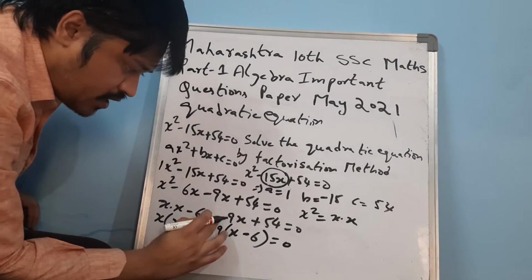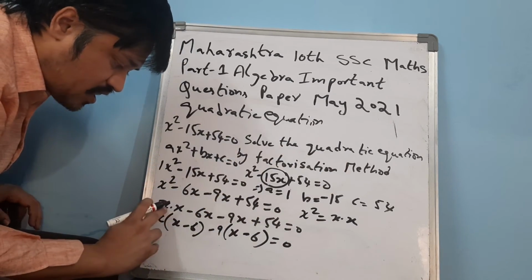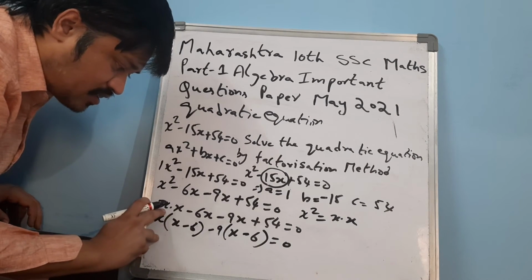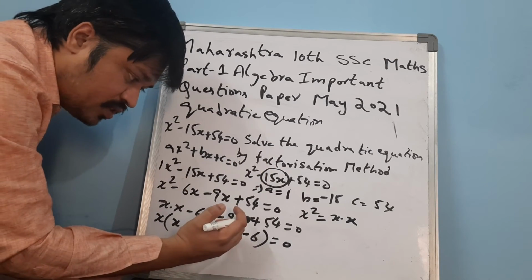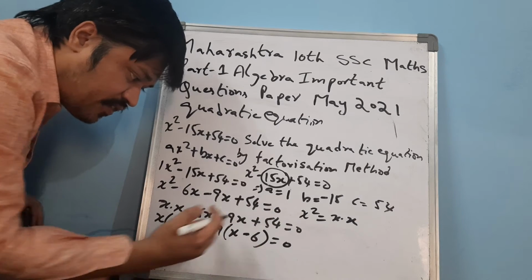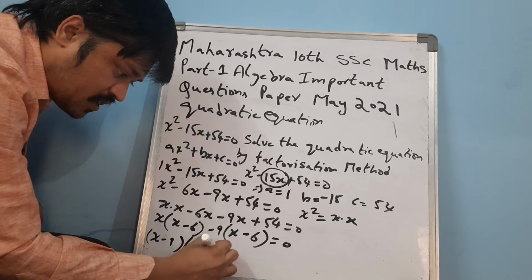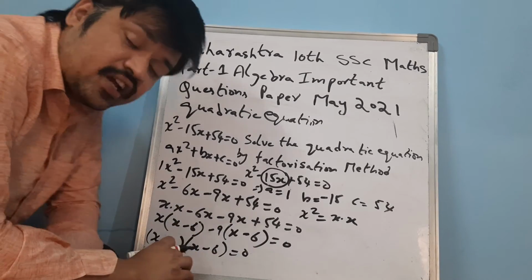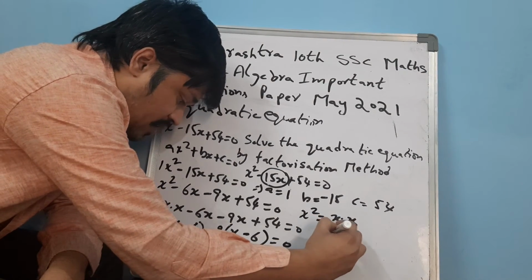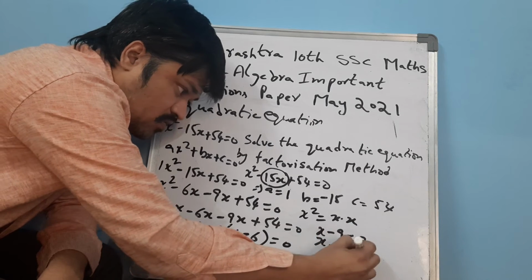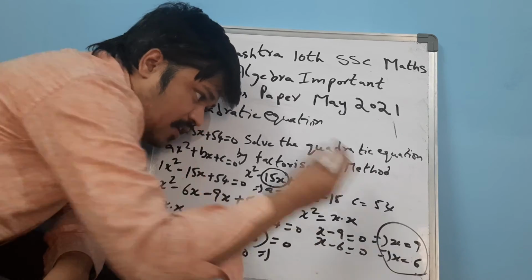Now in this, minus into minus is plus. So x into x is x square. In this we have taken x as a common term. 9 into x is 9x, and 9 6s are 54. In this, x minus 9 into what is the common? x minus 6. Now x minus 9 into x minus 6 equals 0 is going to be x minus 9 is equal to 0, x minus 6 is equal to 0. That is going to be x is equal to 9, x is equal to 6, the values.